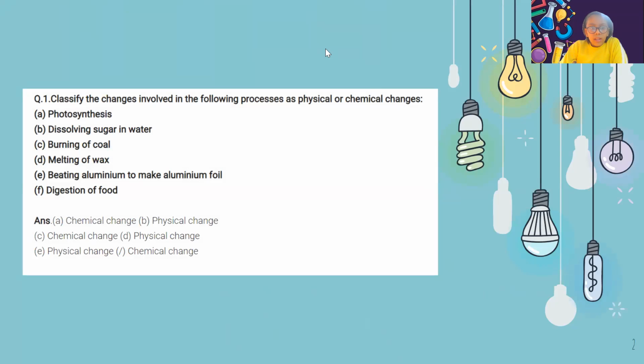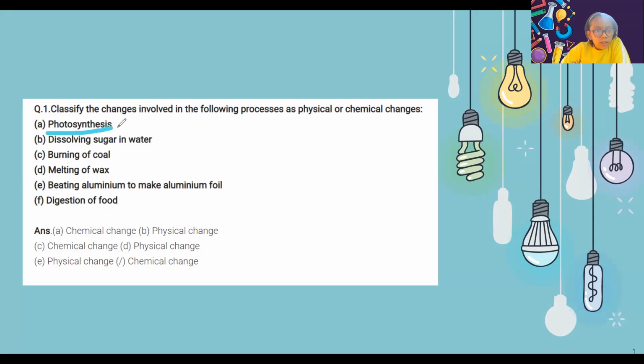First question is, classify the change involved in the following processes as physical or chemical change. So, first is photosynthesis. The answer is it is a chemical change because a new substance is formed, that is the food. Second is dissolving sugar in water. It is a physical change because there is no new substance. Burning of coal, chemical change as a new substance, ash, is formed.